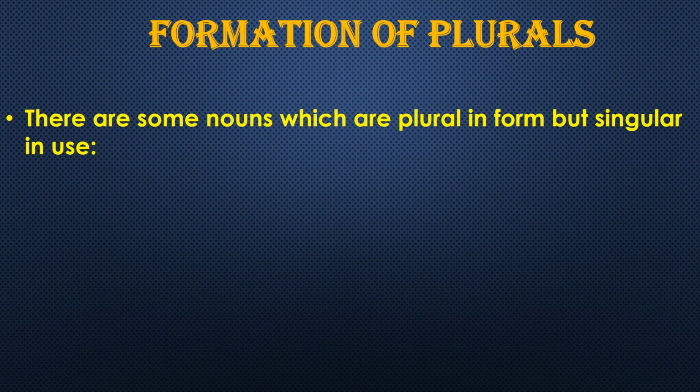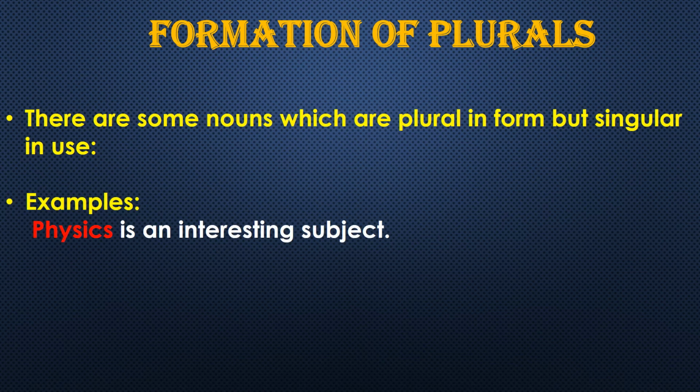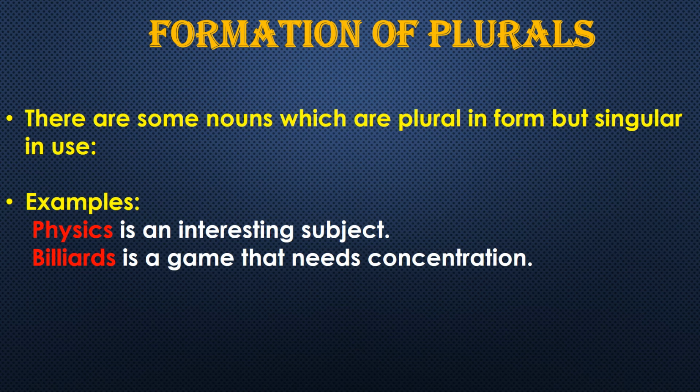Next rule is that there are some nouns which are plural in form but singular in use. Okay, they are plural in form but singular in use. Like, physics is an interesting subject. Okay, we never call it physic, it is physics. Okay, so physics is an interesting subject. We are using is, means we are taking it as singular, right? Though we are using s at the last. So physics is a word that is plural in form, but it is always used as a singular. Next, billiards is a game that needs concentration. Okay.